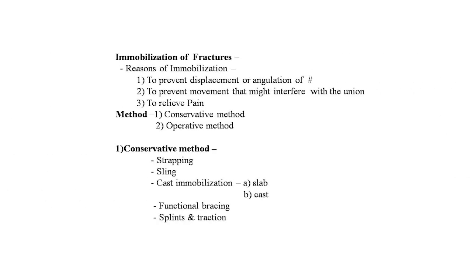Then immobilization of the fractures. The reasons for immobilization are to prevent displacement or angulation of the fracture, to prevent movement that might interfere with the union, and to relieve the pain. Methods are conservative methods and operative methods. These are the two methods of immobilization. First is the conservative method: strapping, sling, cast immobilization, slab and cast. Functional bracing, splints, and traction. These are the conservative methods.